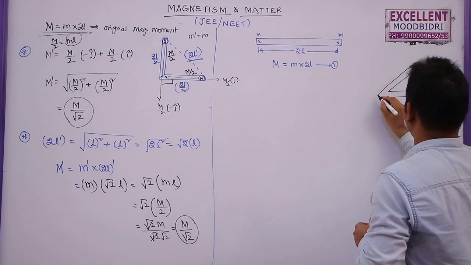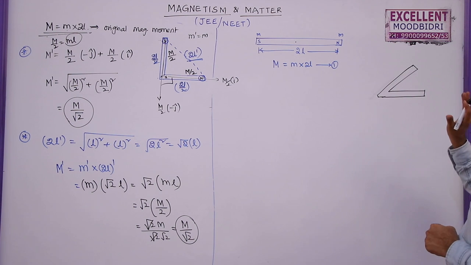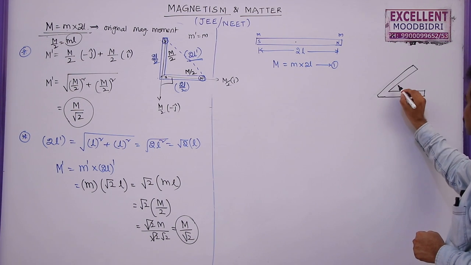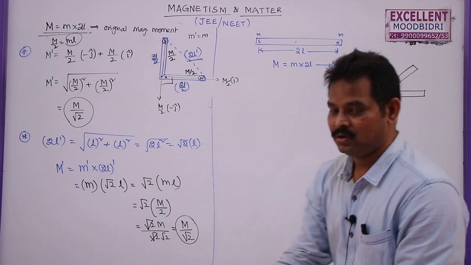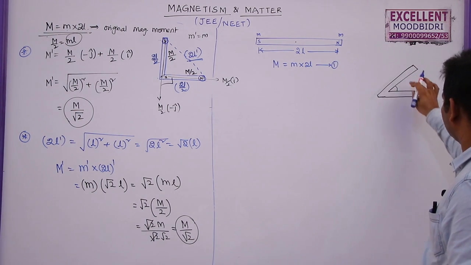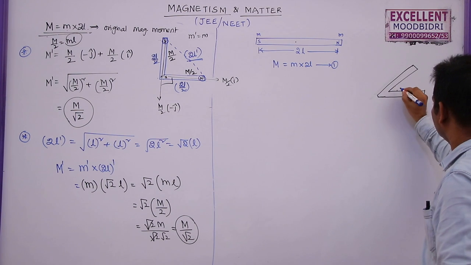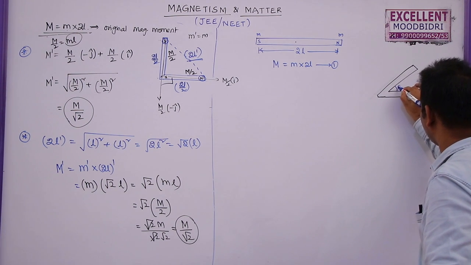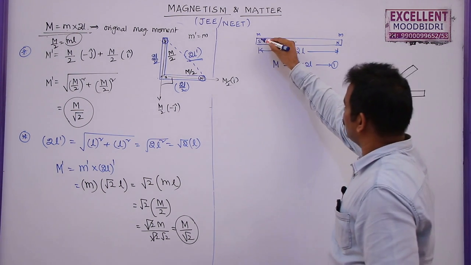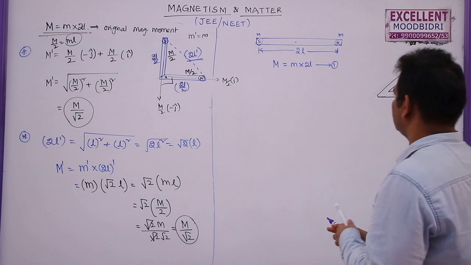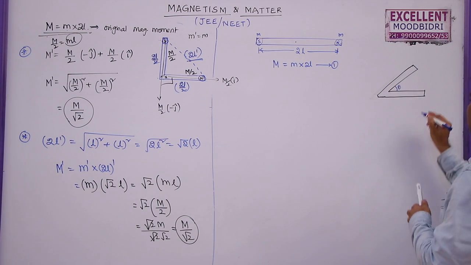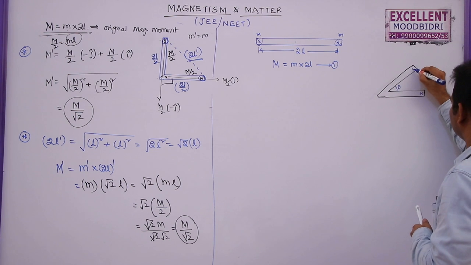Now, in this case, what is the new magnetic moment? Here it is bent such that it makes an angle theta with each part. Here the length of these two parts are equal. So I am going to take this as theta. This is the south pole, this is the north pole. The north pole remains as it is here, and this is the south pole.